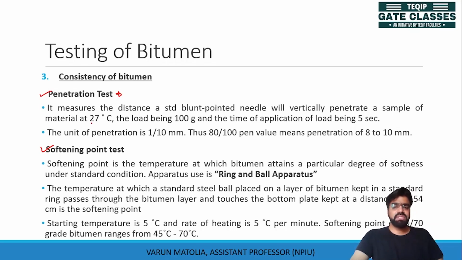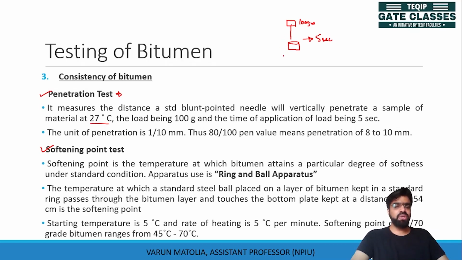Penetration test is done at 27 degrees Celsius, in which bitumen is placed in the mold. This mold is kept at 27 degrees centigrade, and a needle having a weight of around 100 grams is allowed to penetrate for 5 seconds.